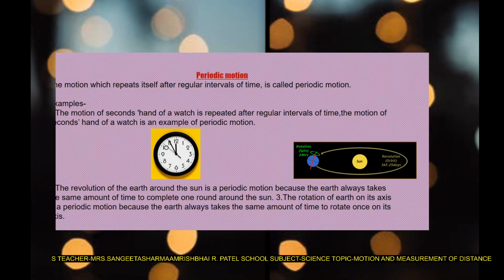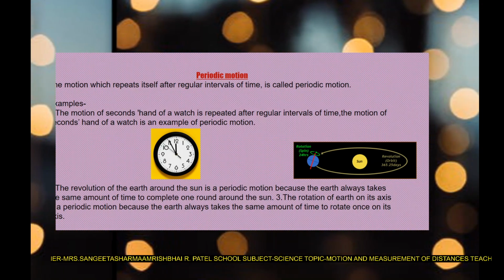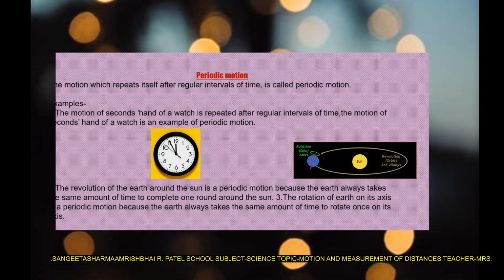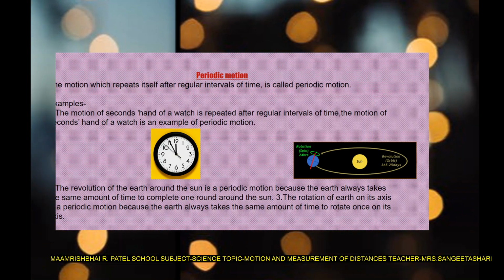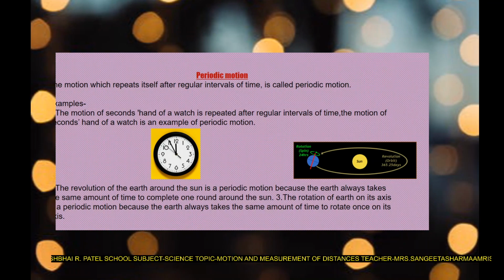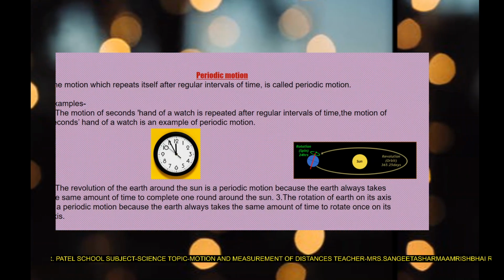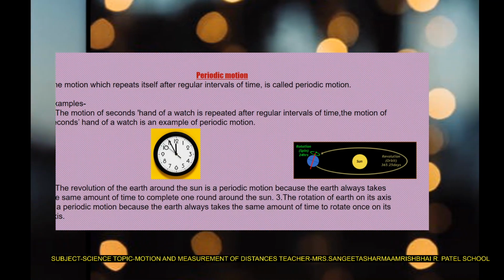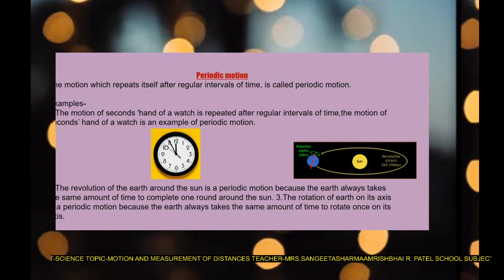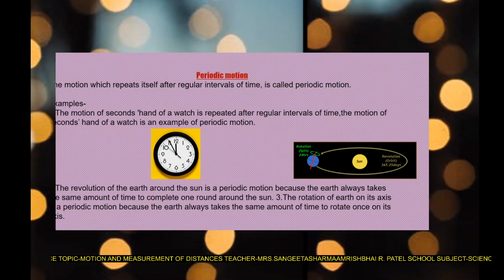It is an example of periodic motion, meaning after a fixed interval of time. If you are blinking your eyes after every 1 minute, you can say that it is periodic motion, but it is not happening all the time, because if you forget to blink your eyes after 1 minute, it will come in the category of non-periodic motion. The next example is the revolution and rotation of the earth.